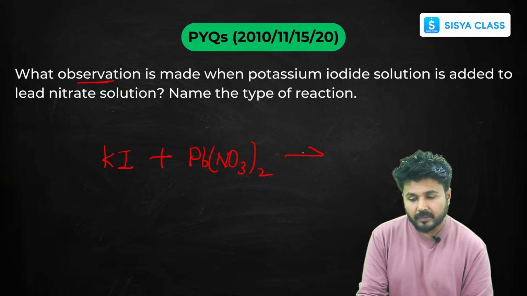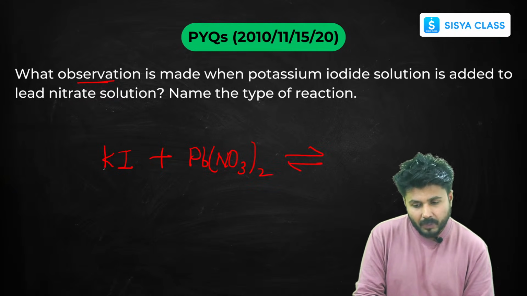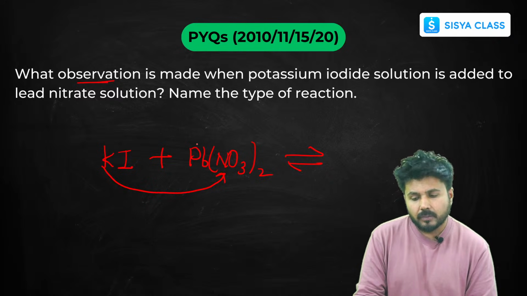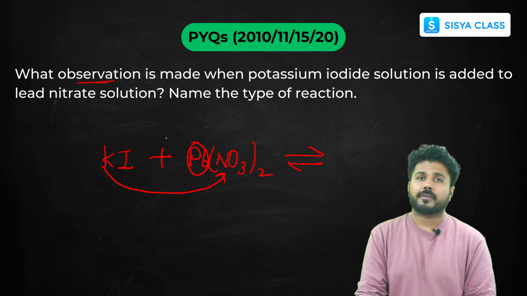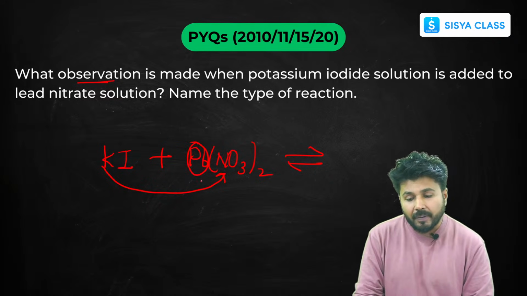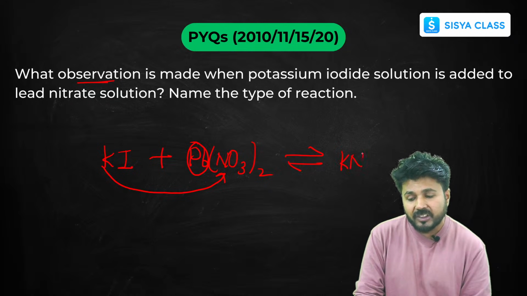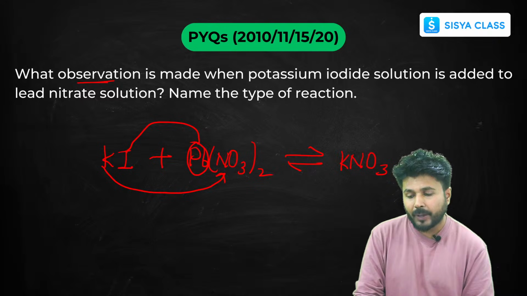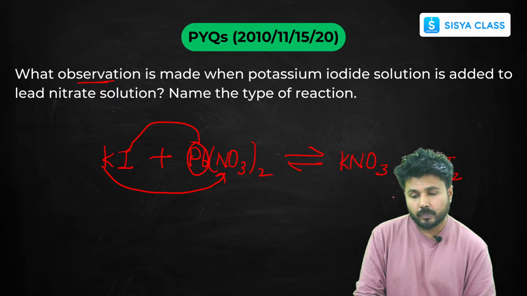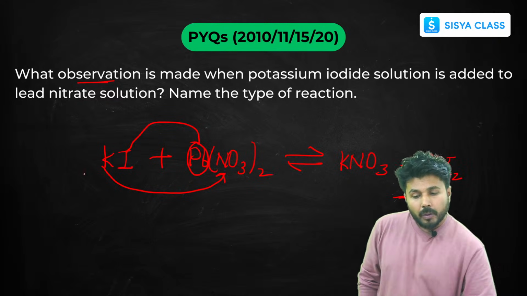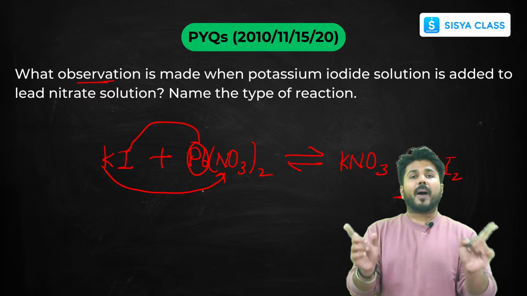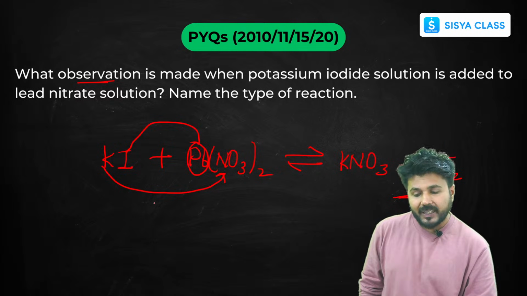PbNO3 twice. Now, potassium is definitely more reactive than lead. It is the most reactive element, so it will replace lead and form potassium nitrate, and what else is there? Lead iodide, PbI2. Now both the compounds, the ions are exchanged, so it is your double decomposition reaction.